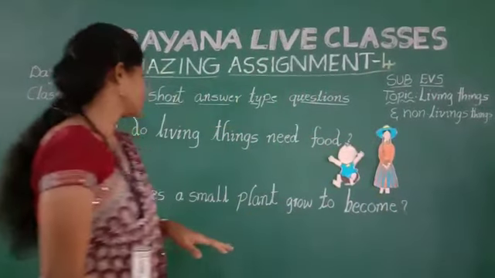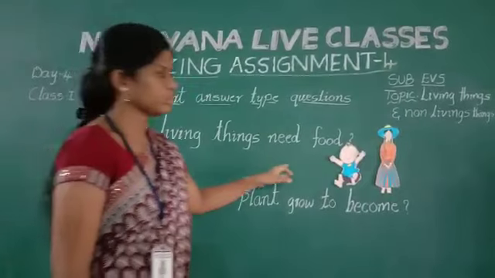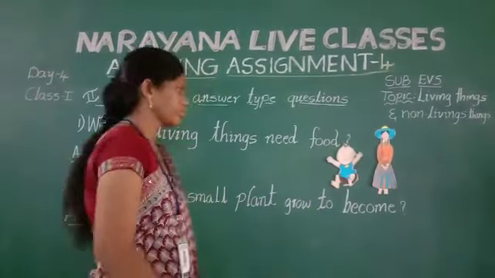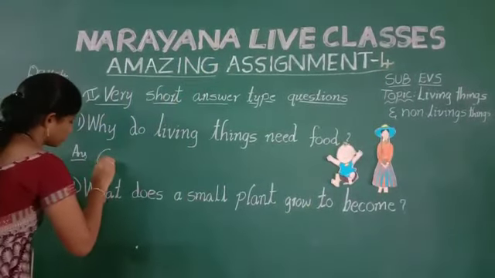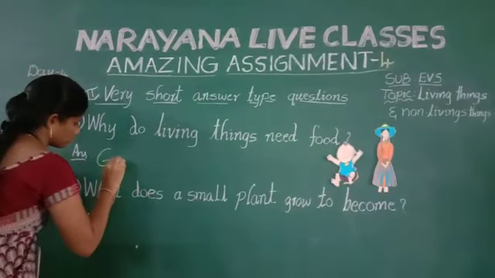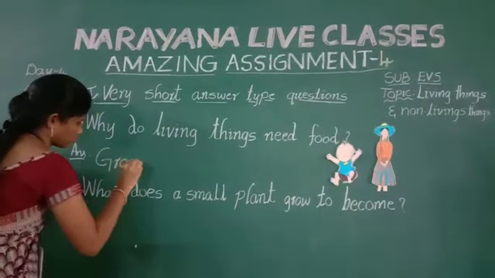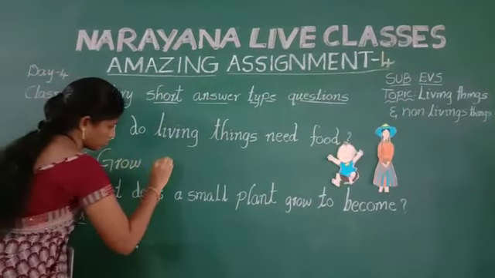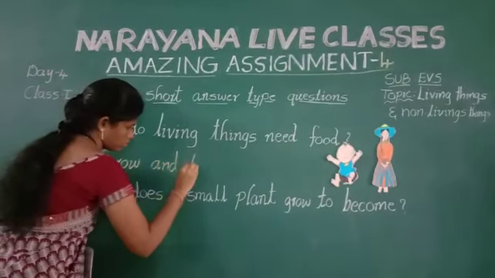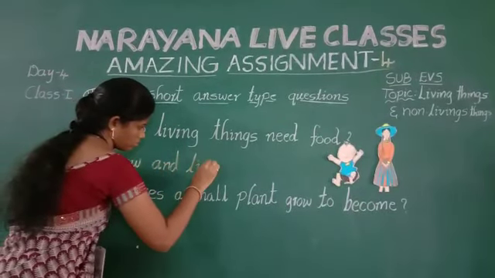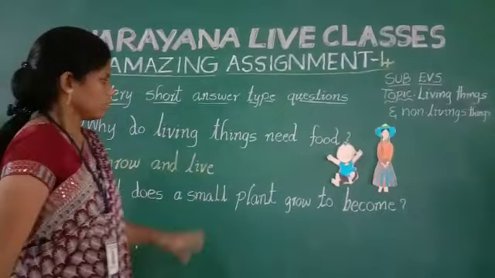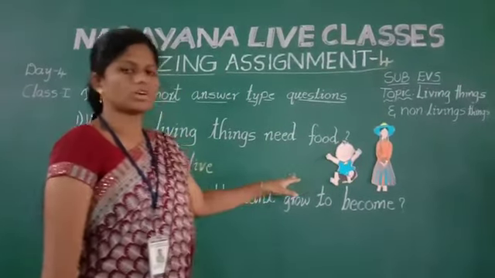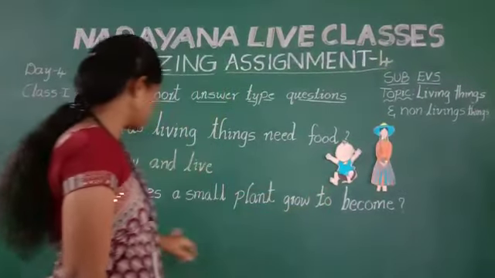So why do living things need food? They can grow and live. Why do living things need food? Because they can grow and live. See second one.